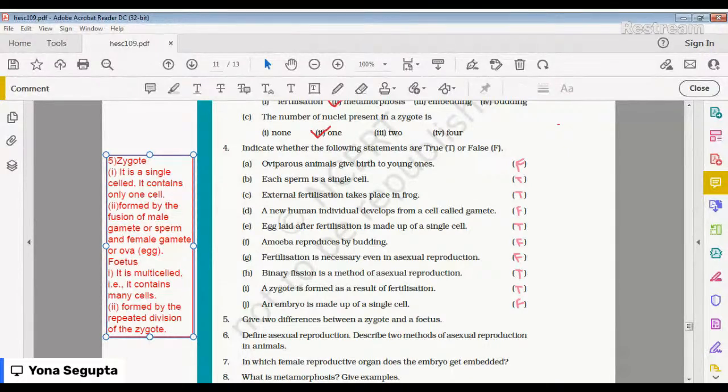Sex cells are not produced and no fusion of gametes takes place for the reproduction of zygote or offsprings, you can say. So asexual reproduction takes place in, for example, amoeba, hydra, starfish, sponge, and many more.